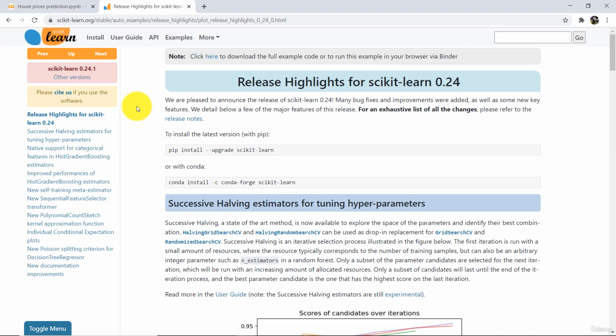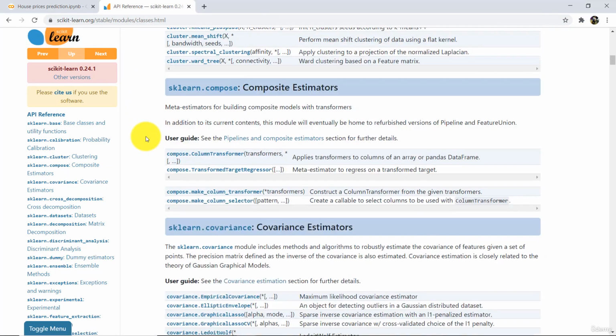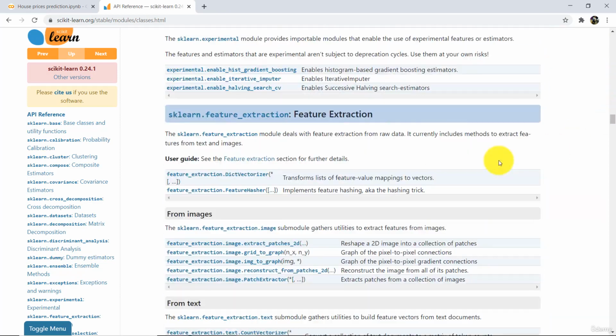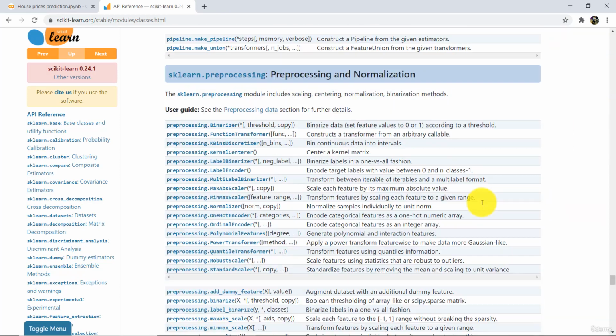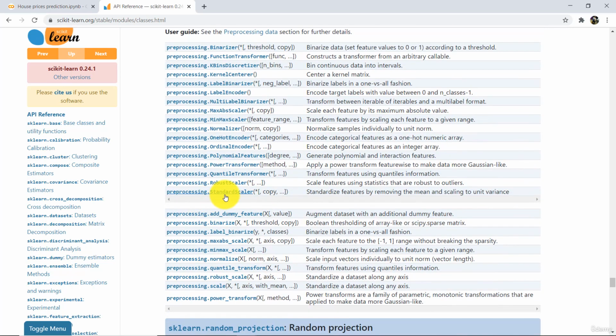Then go to API. Now scroll down. Here we have to look for pre-processing, all in alphabetical order. Pre-processing and normalization. And we have to use this class StandardScaler. So open this one. Here you can see the description.